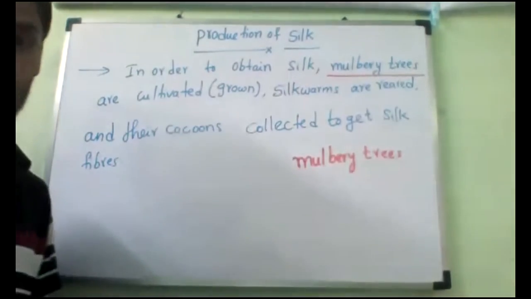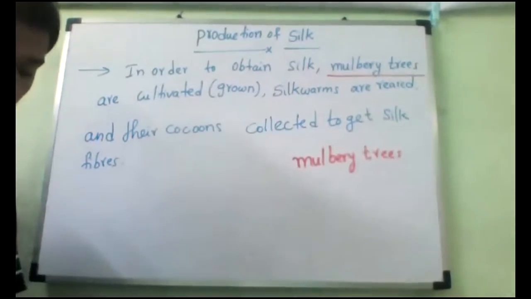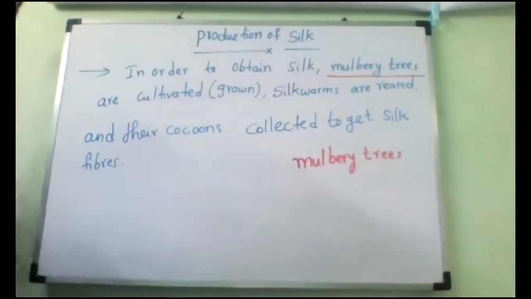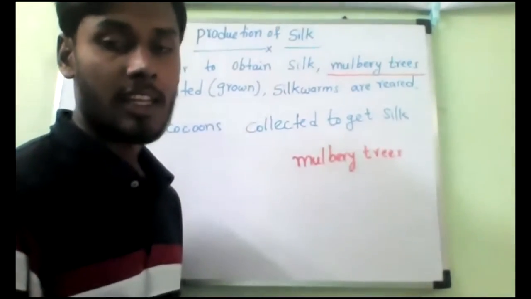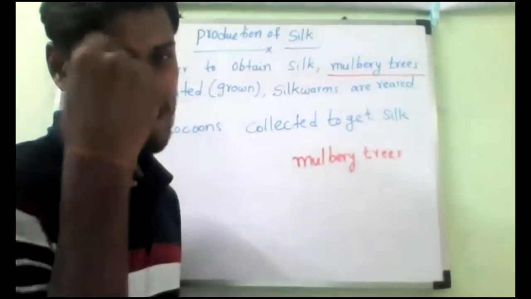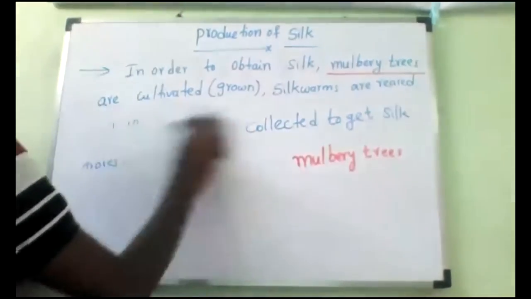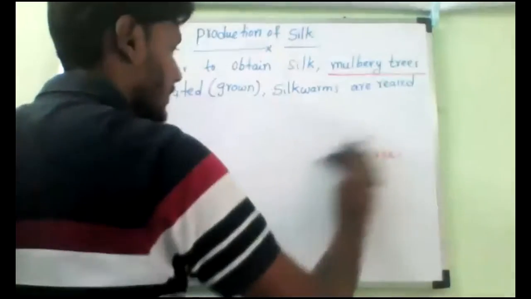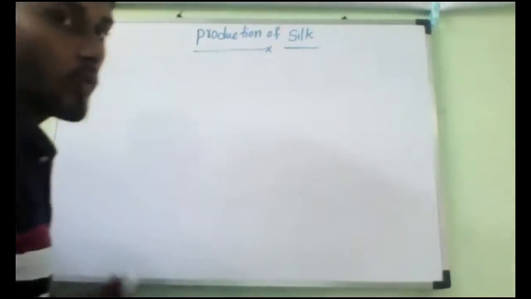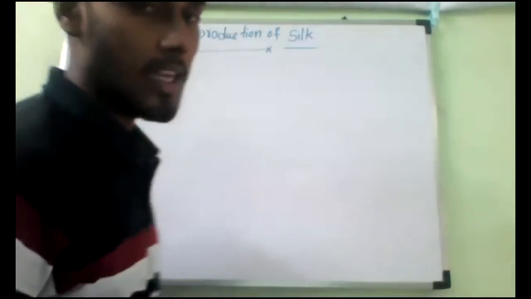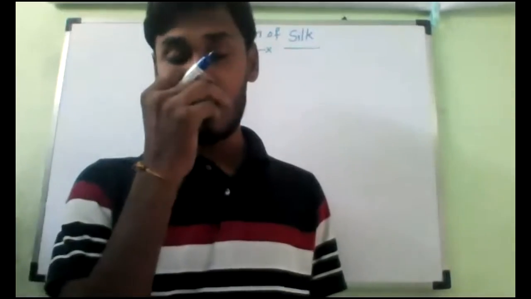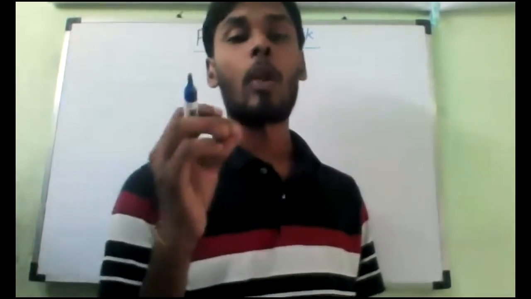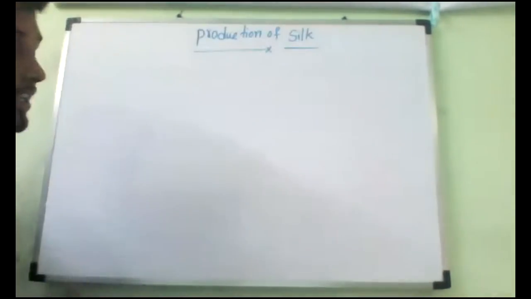So is it completed? Yes, sir. Now our first step will begin. What is the first step? Rearing of silk moths to obtain cocoons. That is the first step. We have to rear the silkworms to obtain cocoons. Rearing means we have to feed them and provide shelter as well as proper health conditions. That is what is called rearing of silkworms.